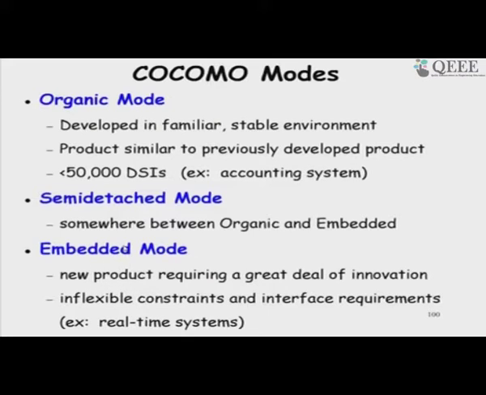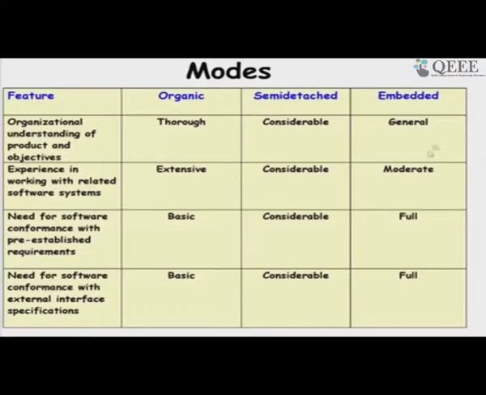Even if the developers are experienced, if there is a great deal of innovation and constraints working with hardware and so on, then that will become embedded mode. But simple software too, if it is developed by developers who have no experience, with chaotic development and so on, we have to classify that as embedded. So, the effort will increase. This is how he gave us to classify into different modes.